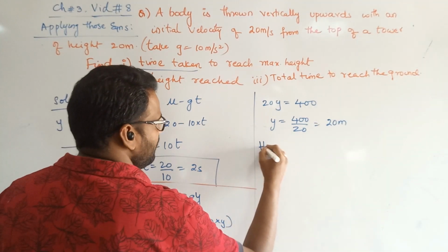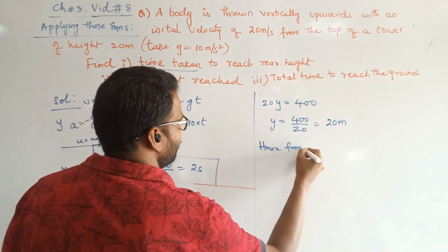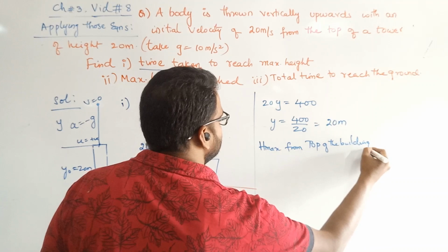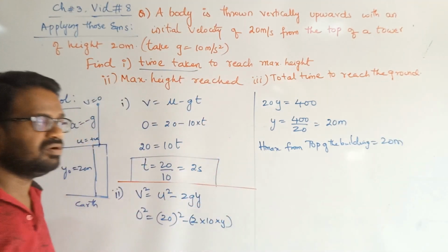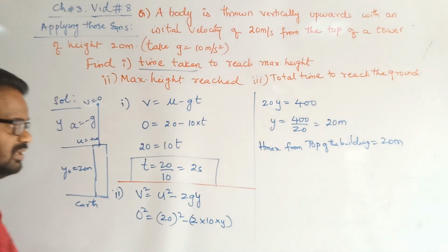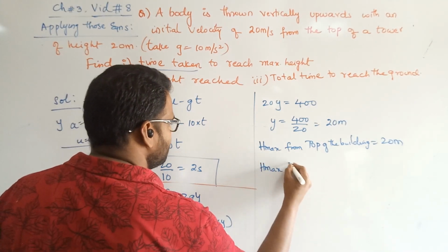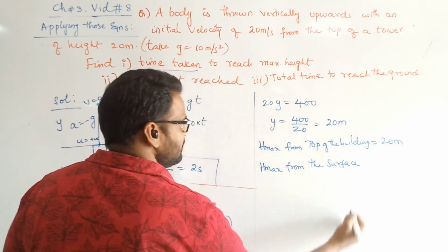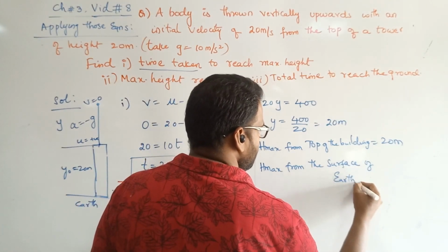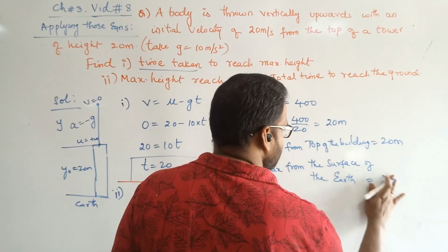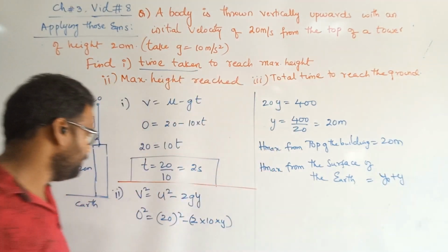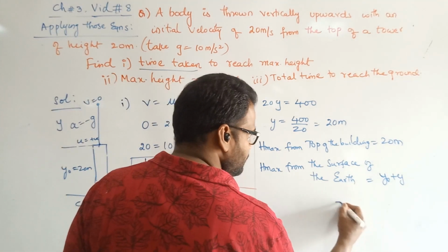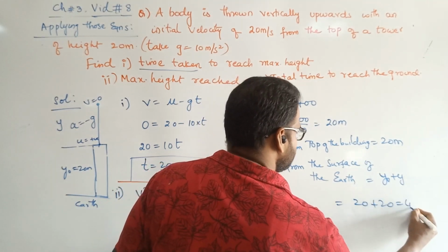Maximum height from the top of the building, H max from the top of the building, is 20 meters. And H max from the surface of the earth, from the ground, is clearly y naught plus y. This is y naught, this is y. From here, how much is the distance? Y naught plus y is equal to 20 plus 20, which is 40 meters.